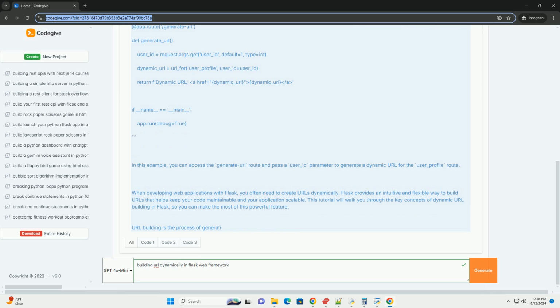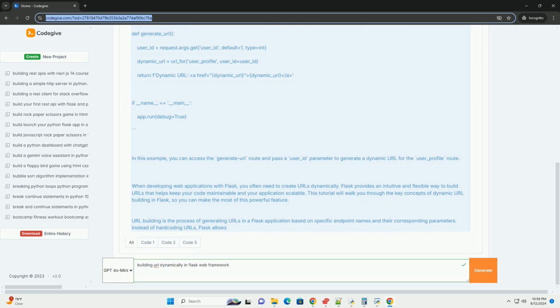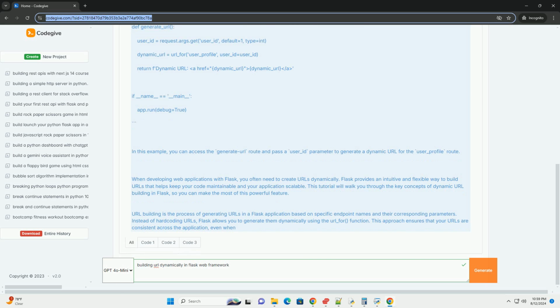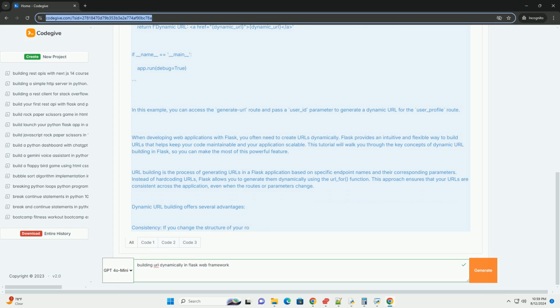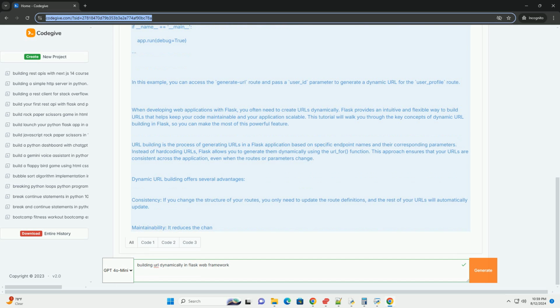Why use dynamic URL building? Dynamic URL building offers several advantages. Consistency. If you change the structure of your routes, you only need to update the route definitions and the rest of your URLs will automatically update. Maintainability. It reduces the chances of errors due to hard-coded URLs and makes your application easier to manage. Flexibility. It allows for more dynamic interactions, such as passing variables in URLs to create personalized user experiences.